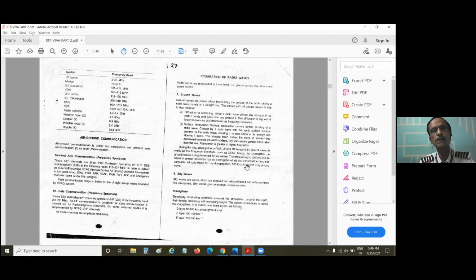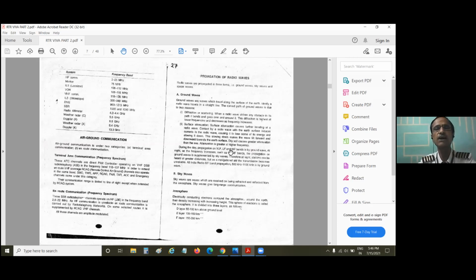What you will see is that ground waves of course will be produced, but at the same time, some waves will travel a greater distance, and they will have the tendency to beat the gravity of the earth and try to rise in the sky. Up to some extent, they will leave the surface of the earth and travel up because of the strength they have, because they are more powerful than the initial waves which you created. These waves which are leaving the surface of the earth and going towards the sky are known as sky waves.